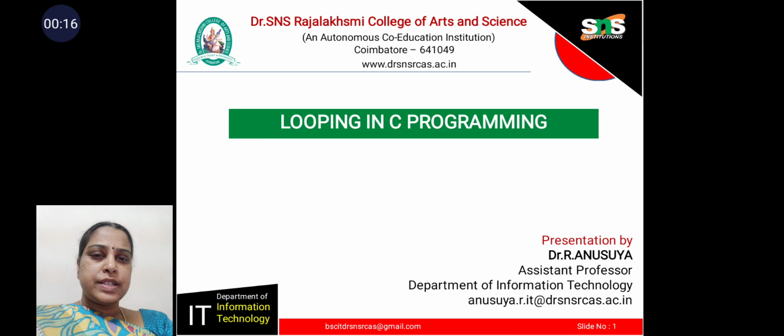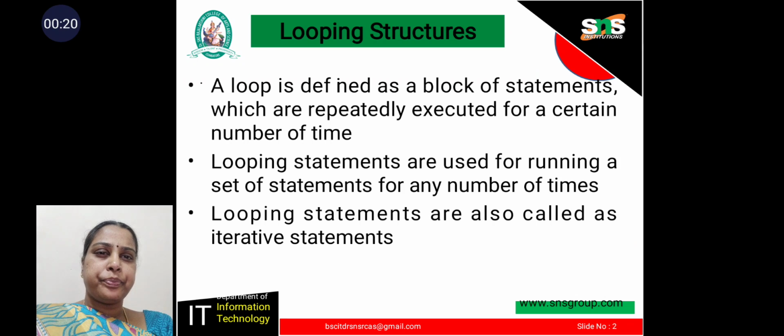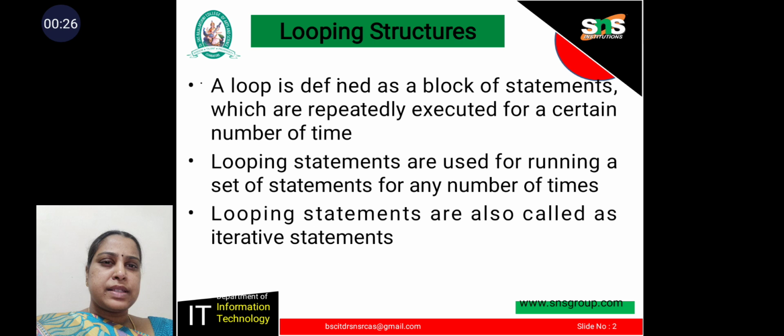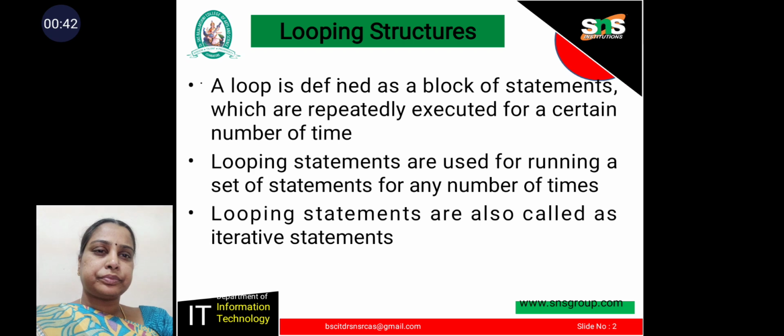Now I am going to discuss the topic of looping in C programming. Looping structures. A loop is defined as a block of statements which are repeatedly executed for a certain number of times. Looping statements are used for running a set of statements any number of times. Looping statements are also called iterative statements.